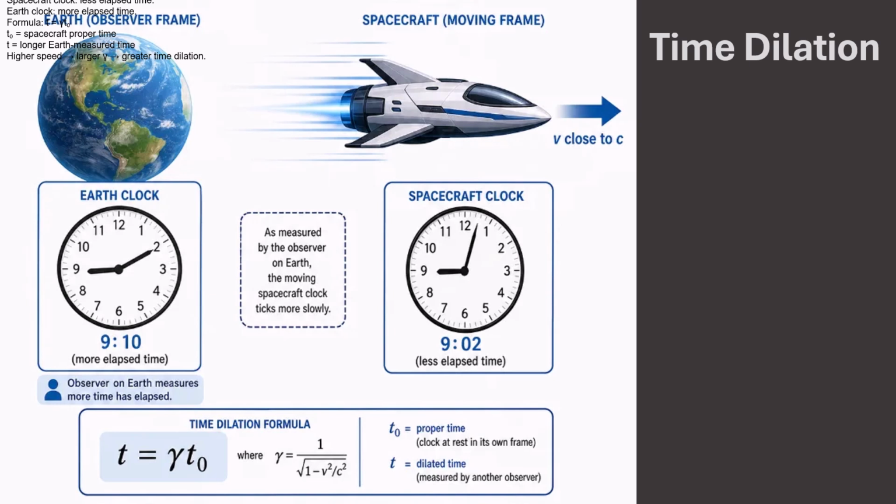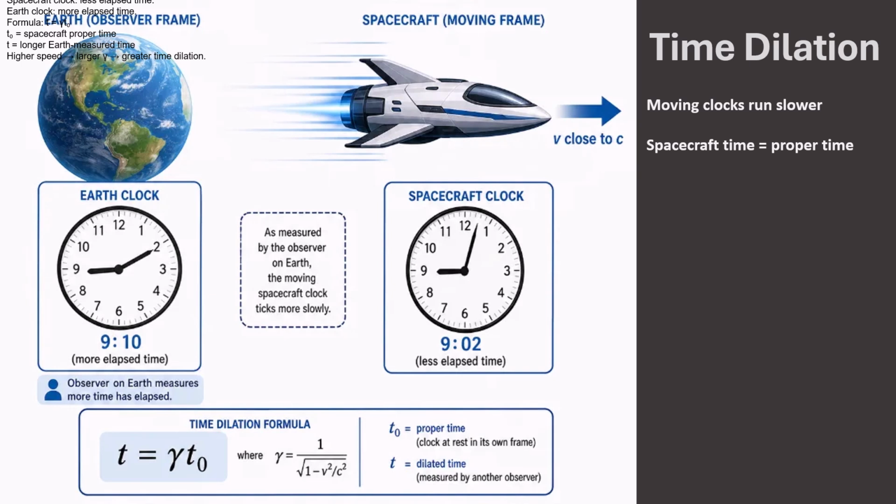Time dilation means that a moving clock is measured to run more slowly. In this example, the spacecraft is moving at a speed close to the speed of light. The clock on the spacecraft is at rest in the spacecraft frame. So, for this clock, the time measured on the spacecraft is the proper time. The observer on Earth sees the spacecraft clock moving at high speed. From Earth, the spacecraft clock is measured to tick more slowly.